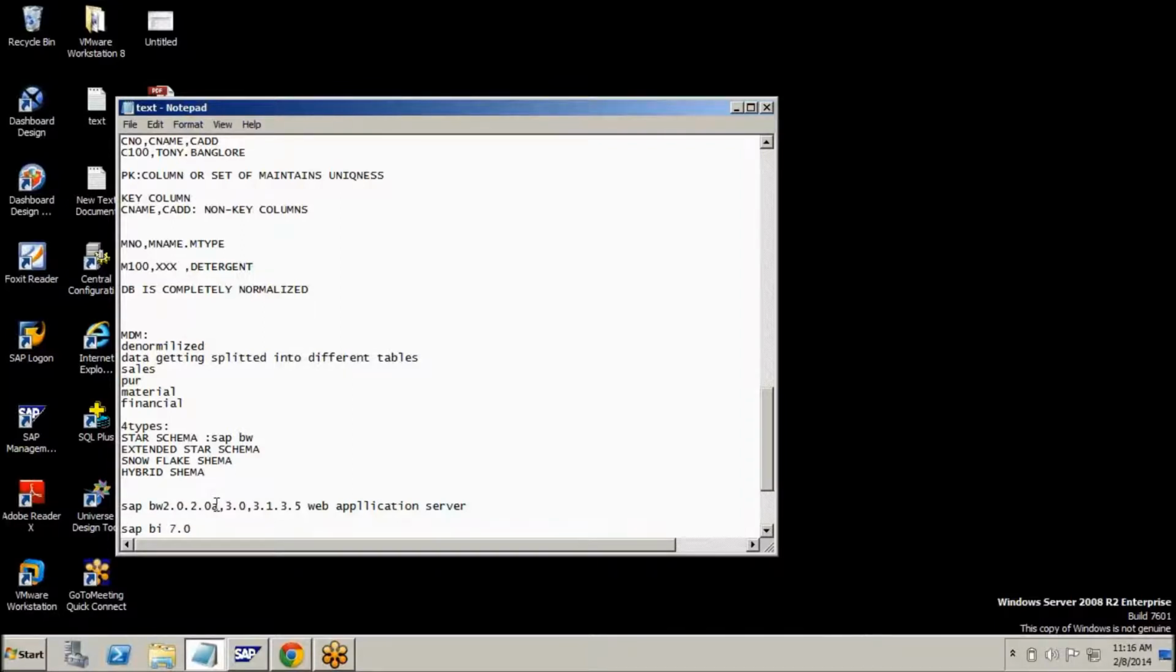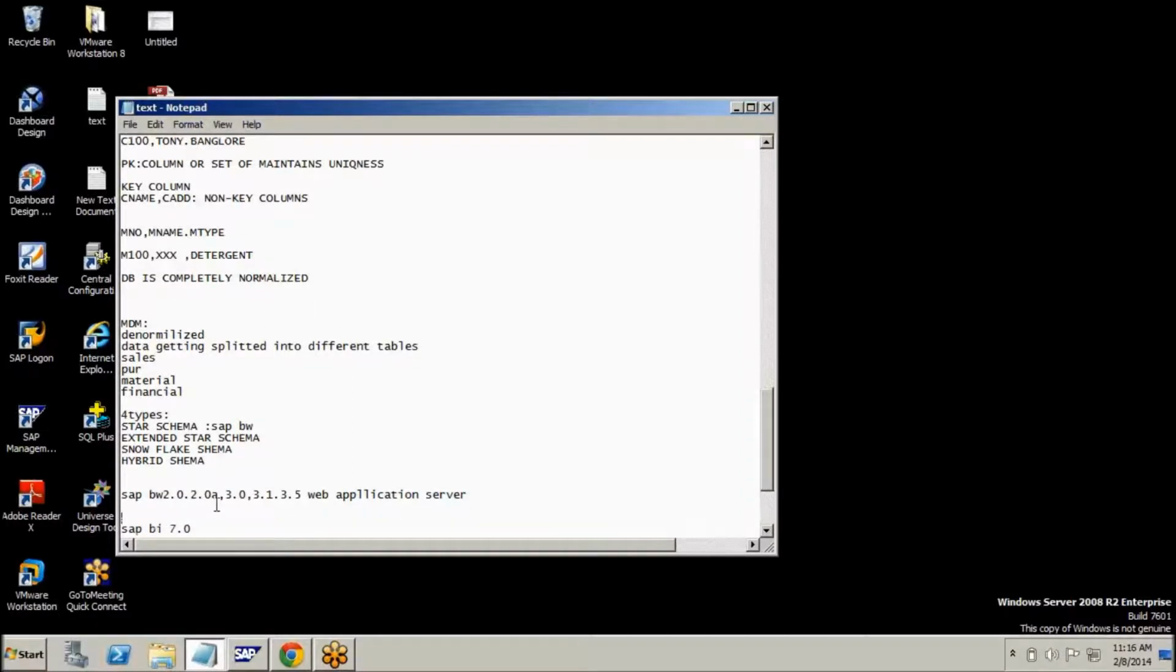Same as here, when I come to the BI 7 NetWeaver platform. Have you heard about NetWeaver? NetWeaver 7.0. One more name for this is 2004S. NetWeaver 2004S means service pack; S means service pack. In 2004, NetWeaver came into the market, so they renamed it like this.